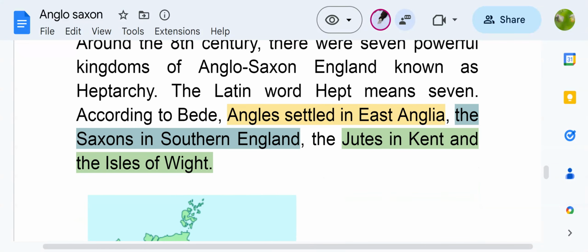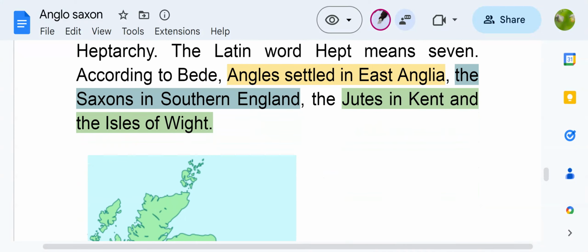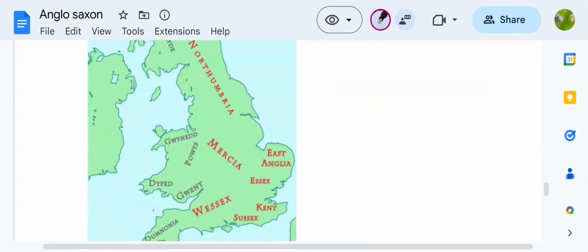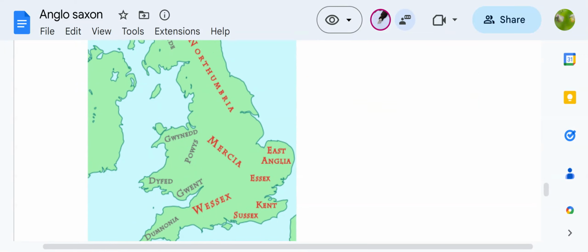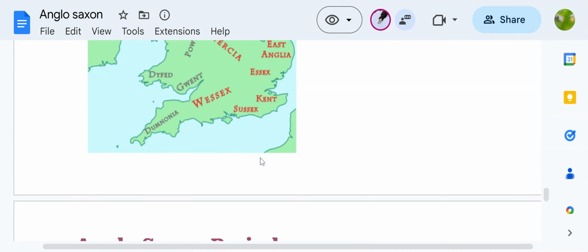According to Bede, Angles settled in East Anglia, the Saxons in southern England, the Jutes in Kent and Isle of Wight. Here is a picture I found from Wikipedia. Thanks to Wikipedia, this picture shows the heptarchy: 1, 2, 3, 4, 5, 6, 7. These seven regions, seven kingdoms were known as heptarchy.